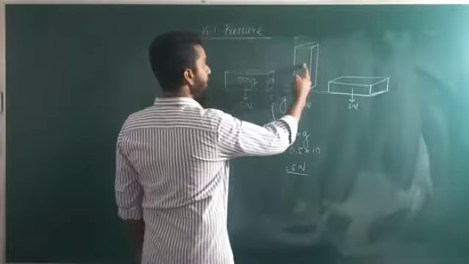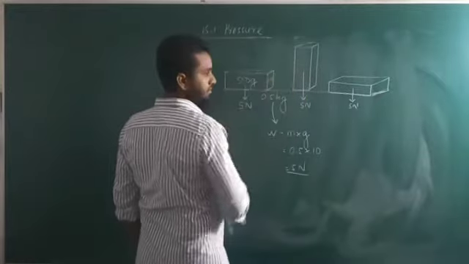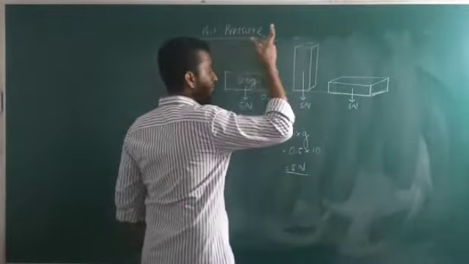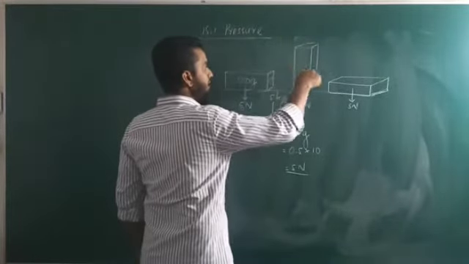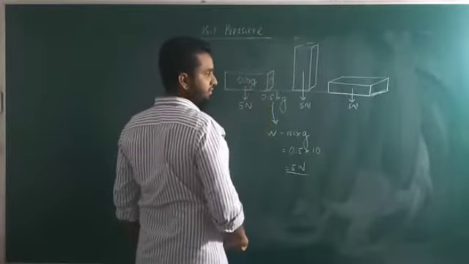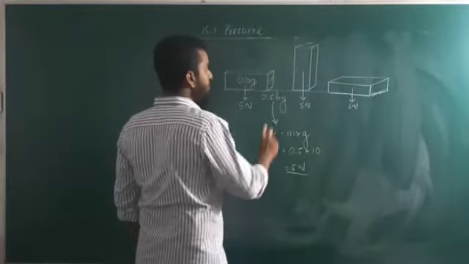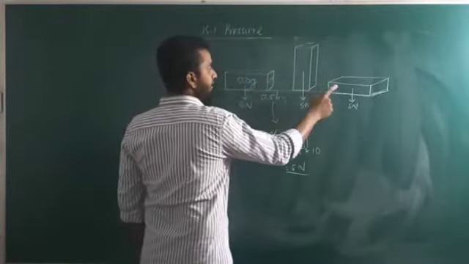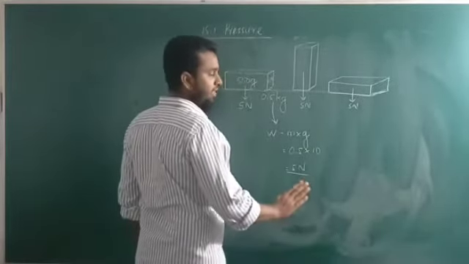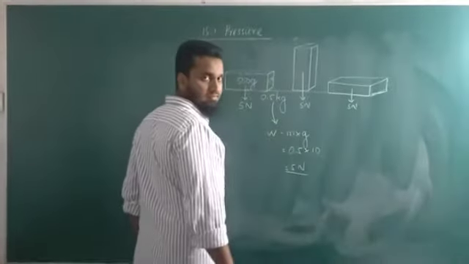This is going to be more difficult than this. The pain felt in this orientation is going to be more than this orientation. If you try to do this, you will feel this.